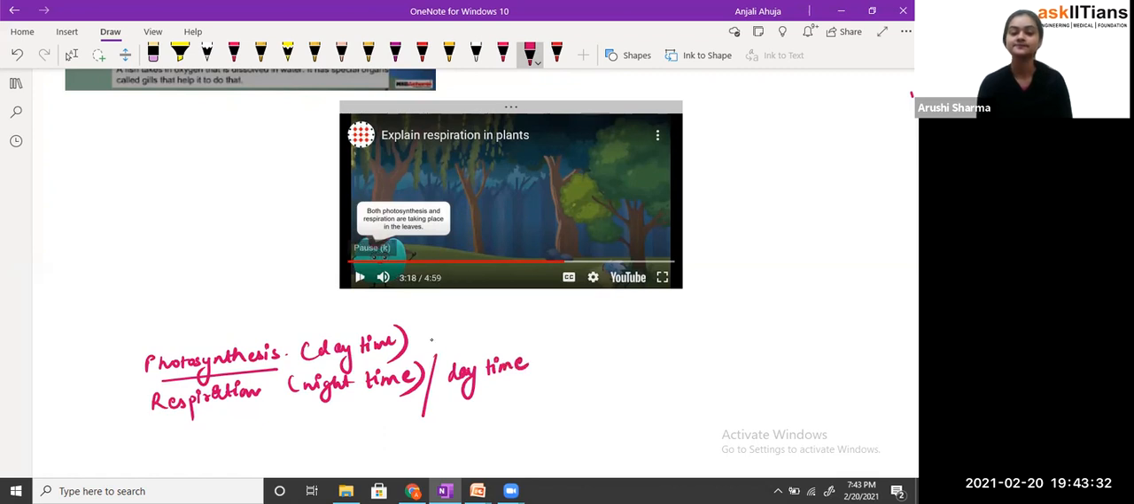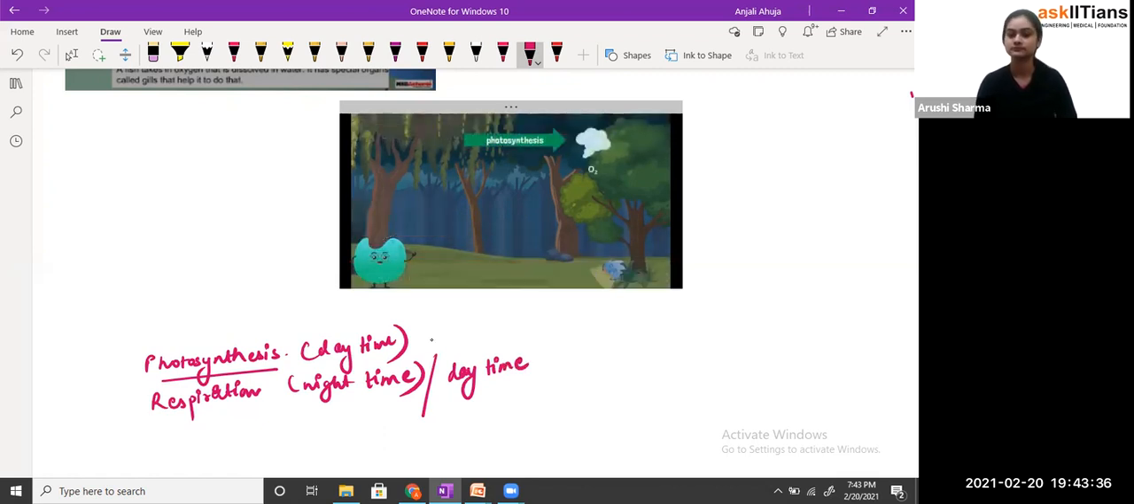Leaves of the tree. The oxygen produced by photosynthesis is being used for respiration, and in turn, the carbon dioxide produced by respiration is being used for photosynthesis. As a result, no exchange of gases occurs between the leaves and the environment. The photosynthesis rate is equal to the respiration rate.